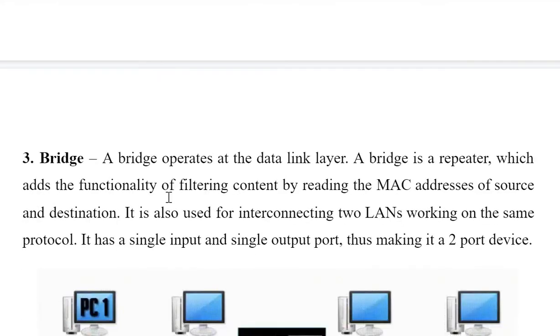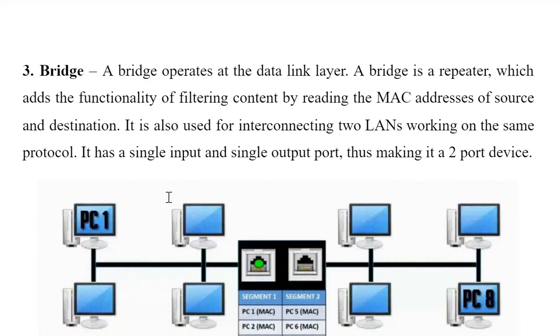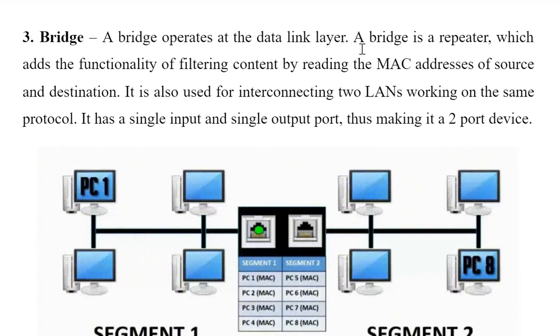Going to next, it is bridge. So our third device is bridge. As the name suggests, bridge operates at the data link layer. It is a second layer device, and a bridge is used to connect two LANs that are working on the same protocol. A bridge is basically a repeater which adds the functionality of filtering the content by reading the MAC address of the source.